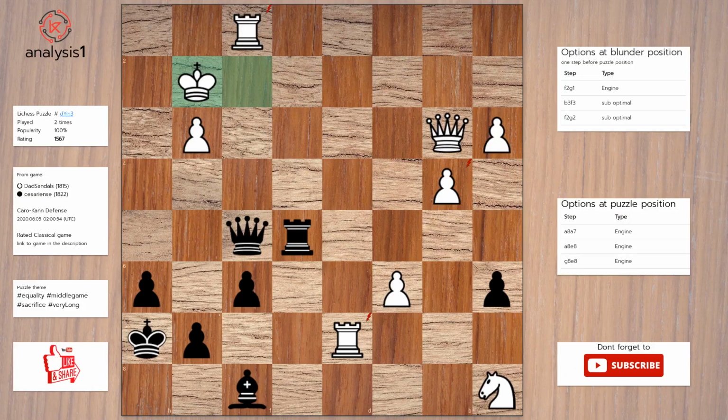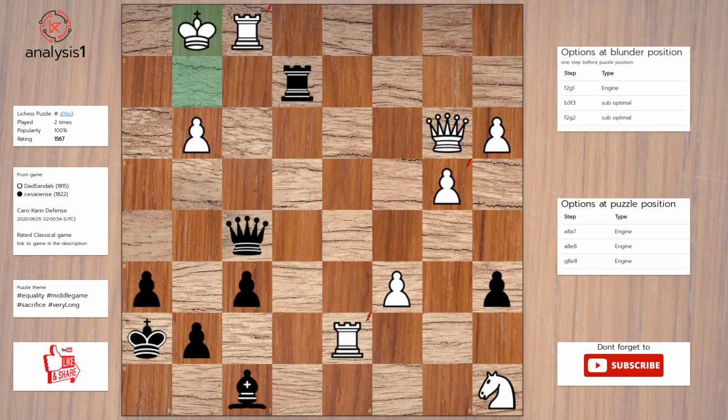Let us look at threats in puzzle position. Bishop takes pawn. Queen takes rook. Queen takes rook, check. Checks in this position are: rook to e2, check. Queen to h3, check. Queen to f3, check. Queen to f2, check. Queen takes rook, check. Queen to e4, check. Queen to c2, check. Answer to this puzzle is: rook to e2, check.